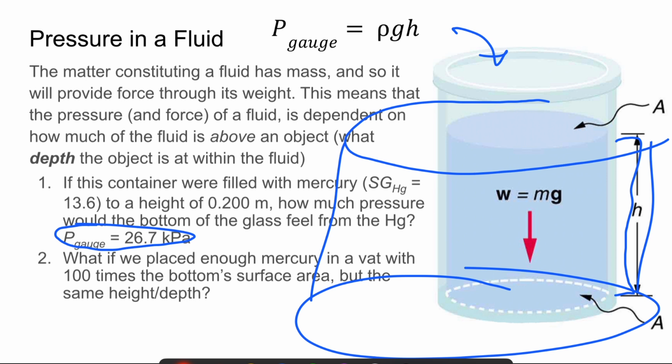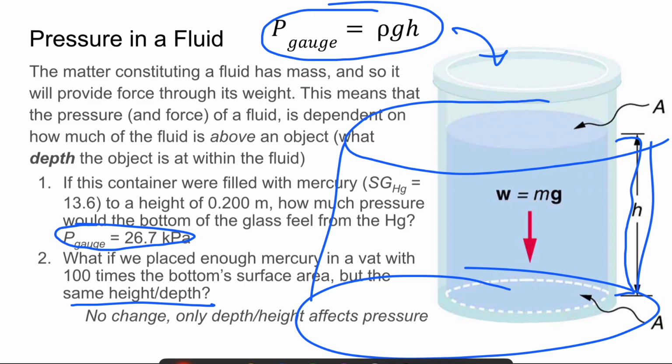Hopefully, as you can tell from our equation right here, since the area and the overall volume of the liquid don't show up in our equation, all that matters is our height. If we placed enough mercury in a vat with 100 times the bottom surface area, but the same height or depth, we would end up with the exact same amount of pressure. There wouldn't be any change in our pressure, no matter how large we expanded our vat, as long as the height stayed the same.